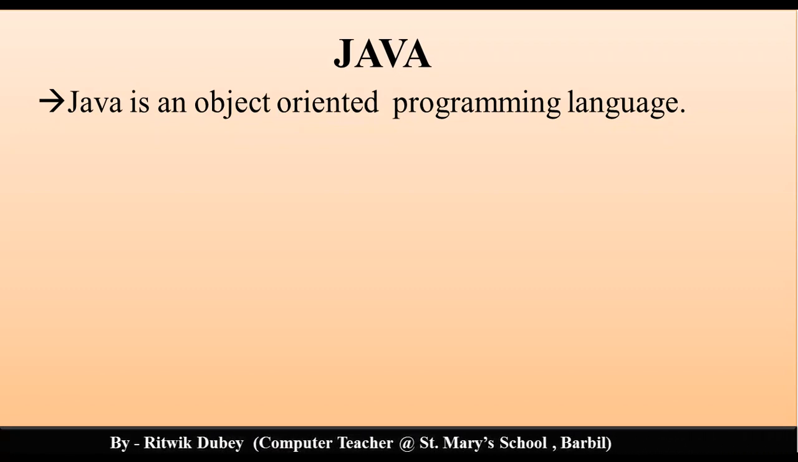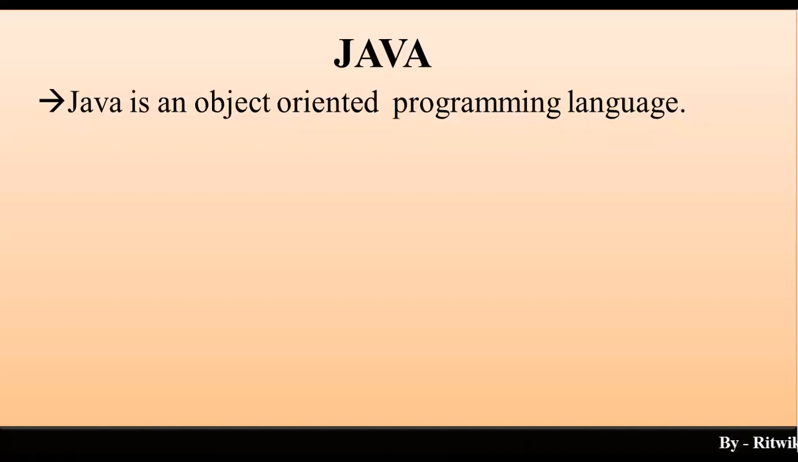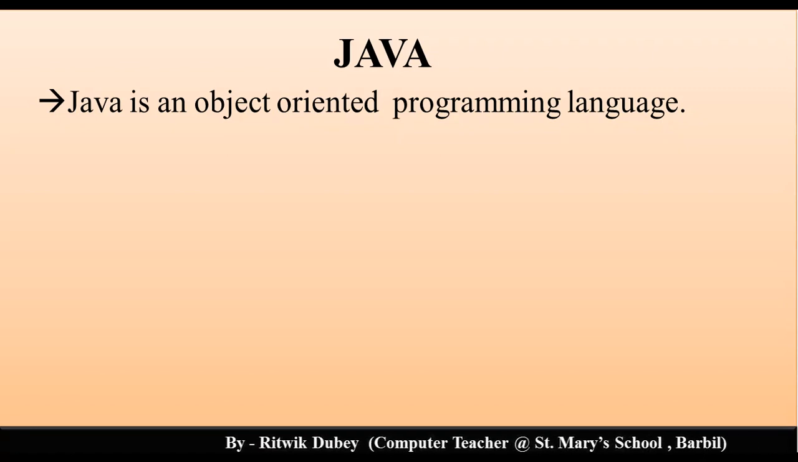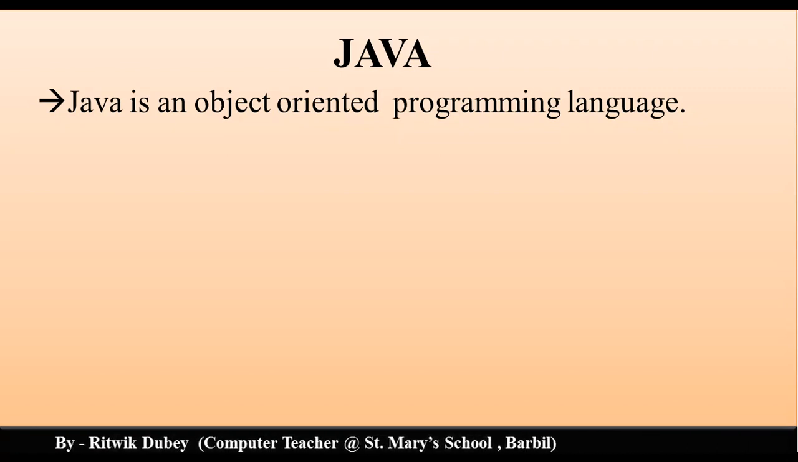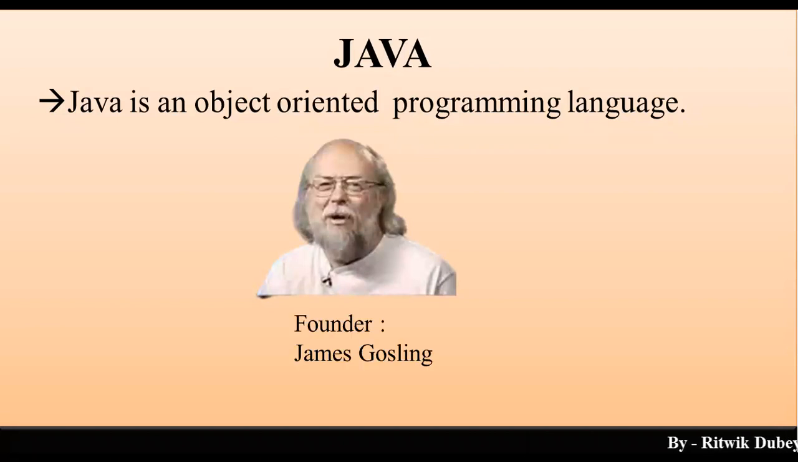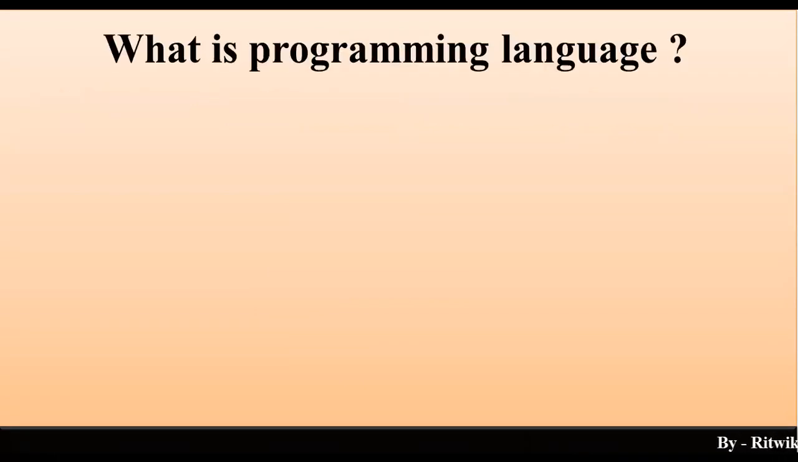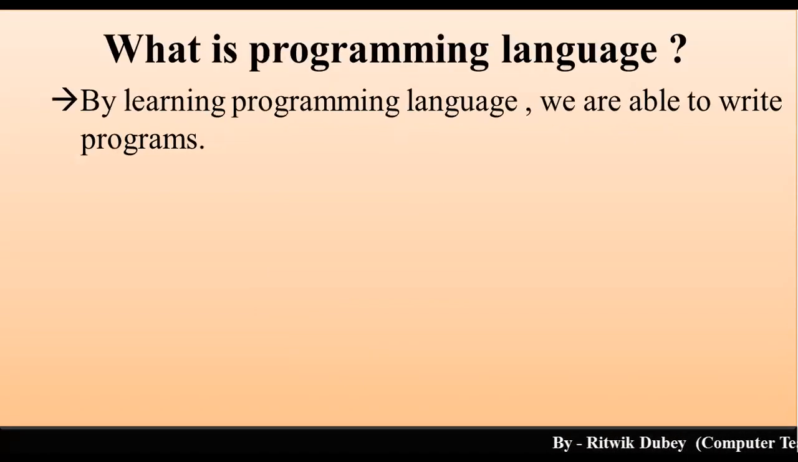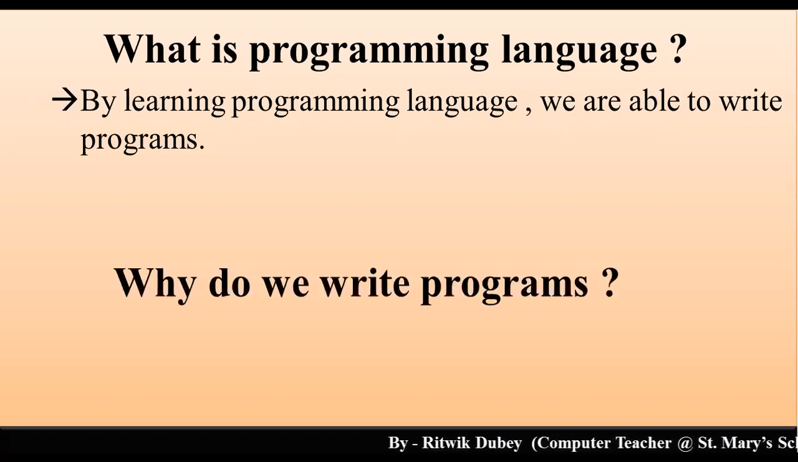What kind of programming language? Object oriented. Now, what is the meaning of object oriented? Gradually we will learn. Okay, so Java is an object oriented programming language. Then its founder is James Gosling. Okay, what is programming language? By learning programming language, we are able to write programs. Programs is group of instructions.